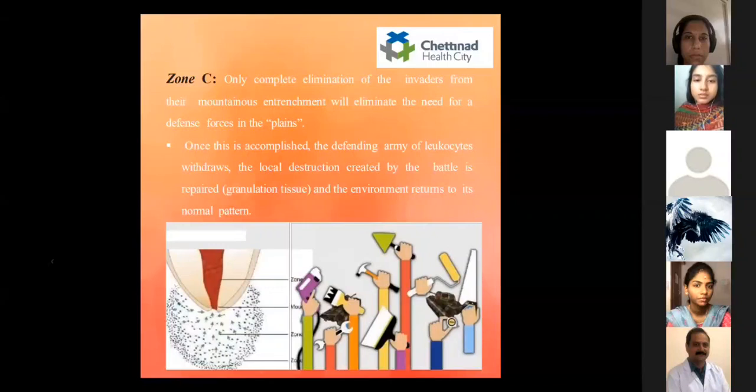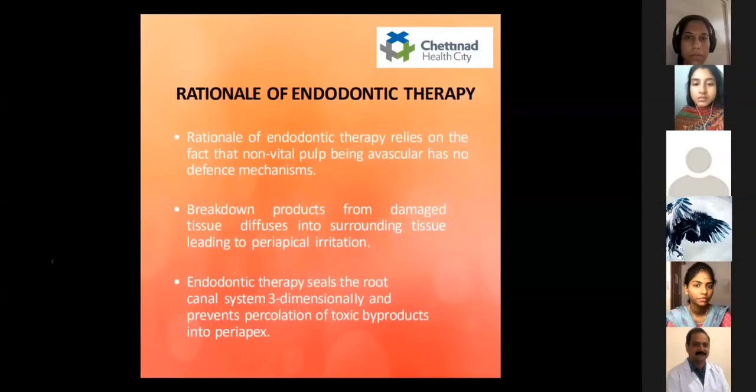So coming to the conclusion, the rationale of endodontic therapy relies on the fact that the non-vital pulp, being avascular, has no defensive mechanisms. Breakdown products from the damaged tissue diffuse into surrounding tissue leading to periapical irritation. And endodontic therapy seals the root canal three-dimensionally, which is a hermetic seal, and prevents percolation of the toxic byproducts into the periapex.